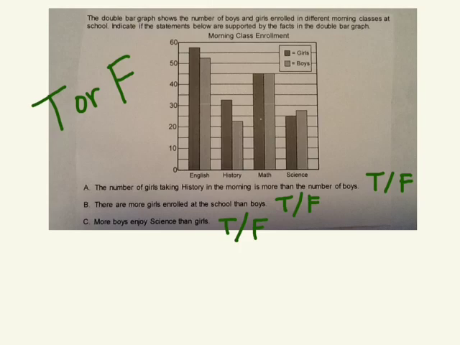These questions were basically true or false questions. The first one said the number of girls taking history in the morning is more than the number of boys. The second one, there are more girls enrolled at the school than boys, true or false. And letter C, more boys enjoy science than girls. And it wants to know which statements are supported by the facts in the bar graph.